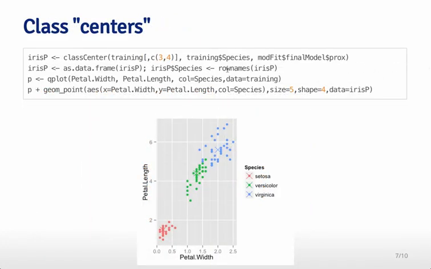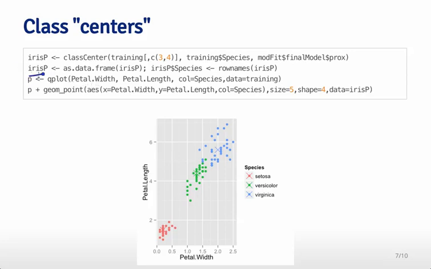You can use this centers information as well to see what the predictions would be, or the center of the class predictions. So what I've done here is I'm looking at two particular variables, the petal length and the petal width. So I plotted petal width on the x-axis and petal length on the y-axis. I then get the class centers. So these are going to be the centers for the predicted values. So I'm going to send it the model fit, and I'm going to give it this prox variable, which we asked for in the previous fitting. And I'm going to tell it we're looking at the training data set. And so that gives us the class centers.